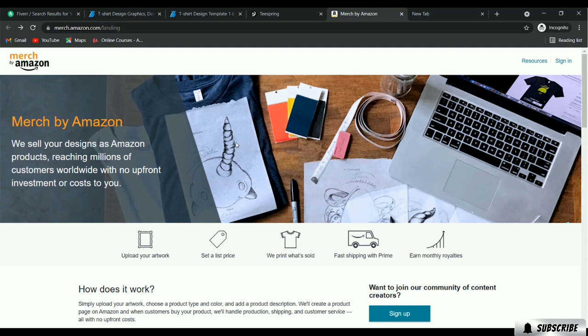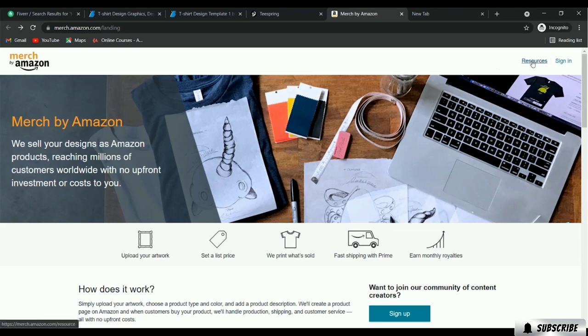In here, you don't need to create a physical t-shirt. You just have to upload your design. You just have to upload your artwork, and then the other tasks will be completed by Amazon. So let me show you. You can take a look.